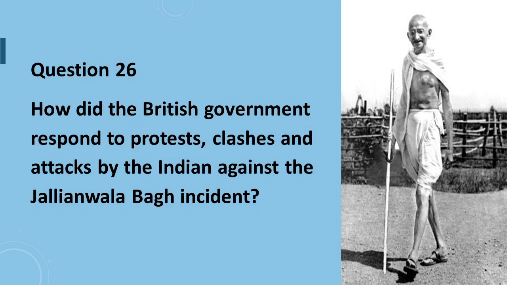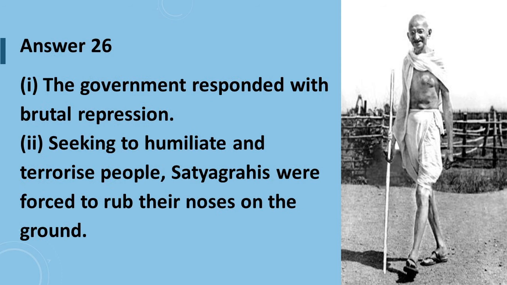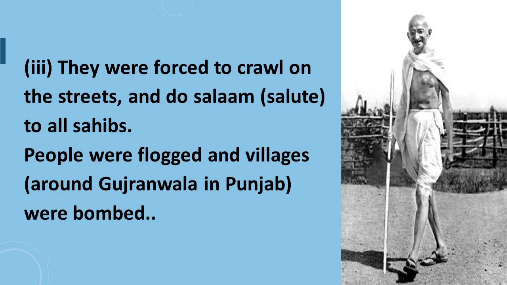Question number 26 is, how did the British government respond to protests, clashes and attacks by the Indians after the Jallianwala Bagh incident? Answer to question number 26 is, first, the government responded with brutal repression. Second, seeking to humiliate and terrorize people, satyagrahis were forced to rub their noses on the ground. Third, they were forced to crawl on the streets and do salaam, which is salutes to all sahibs. People were flogged and villages around Gujranwala in Punjab were bombed.